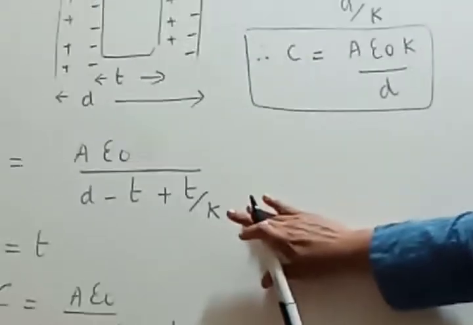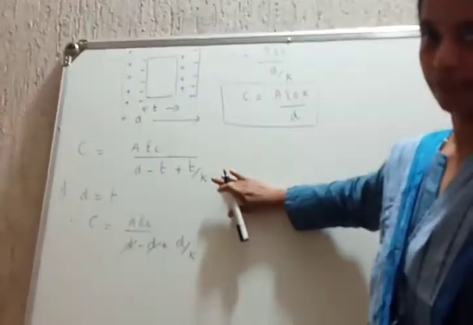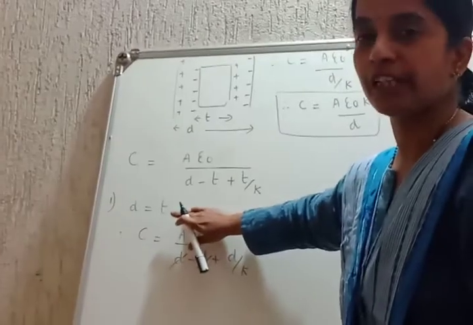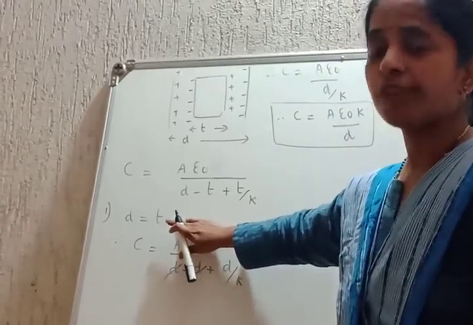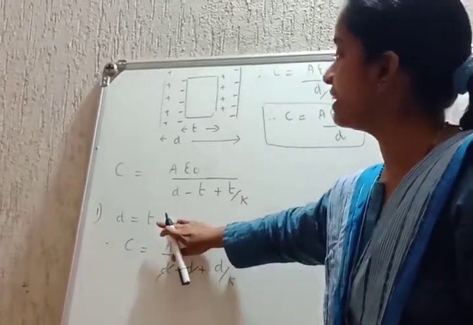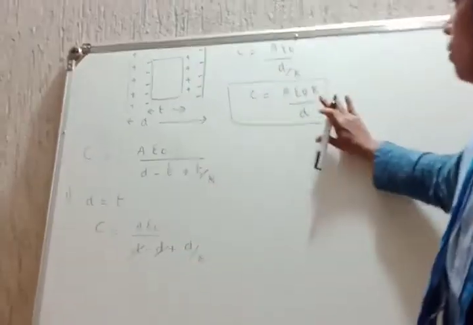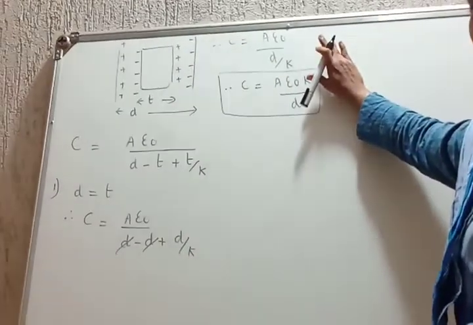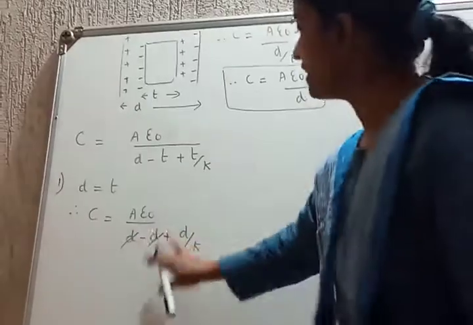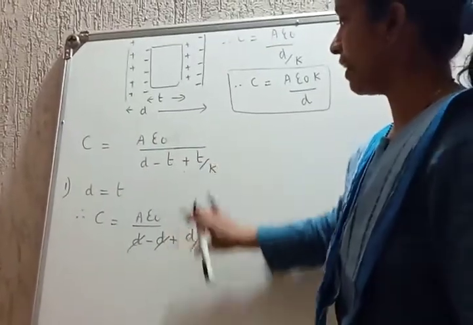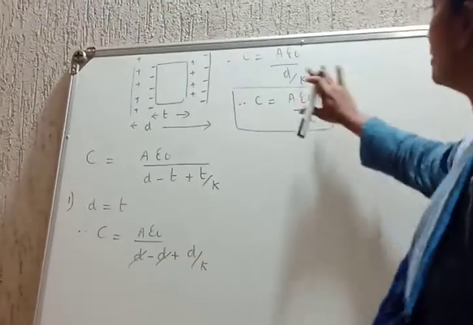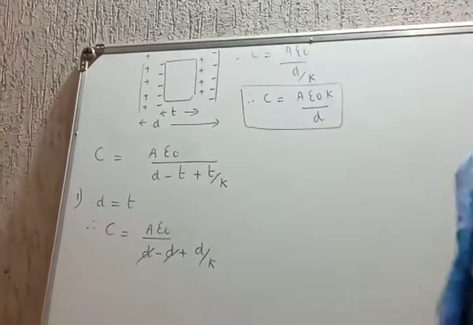That's it. Is the concept clear? I'll repeat. This was the expression for capacitance of the parallel plate capacitor with the dielectric medium. If the entire medium between the parallel plates is occupied by the dielectric, then D is equal to T. We get this and we get this. That's it. It is simple. D cancels. Instead of T, you replace it by D. And K goes up. That's it.